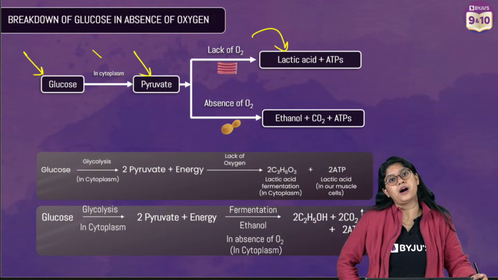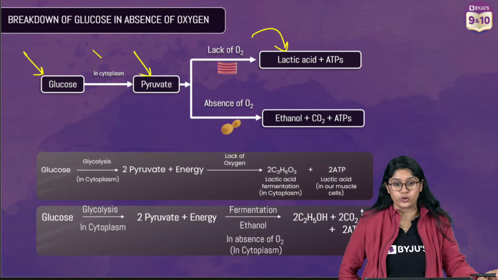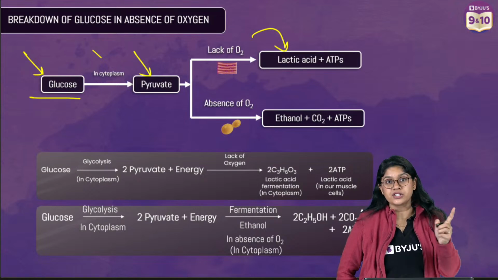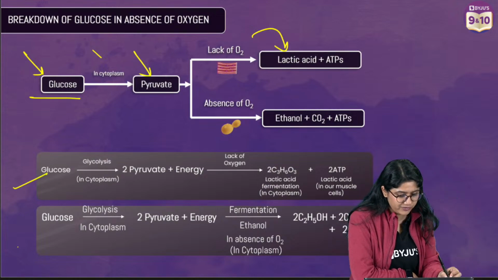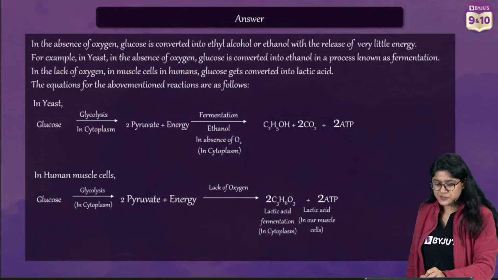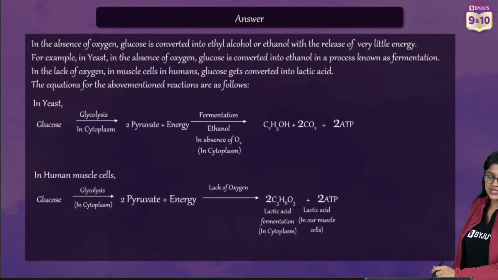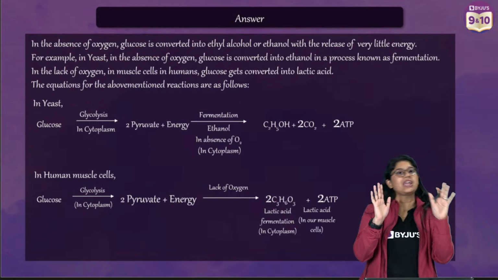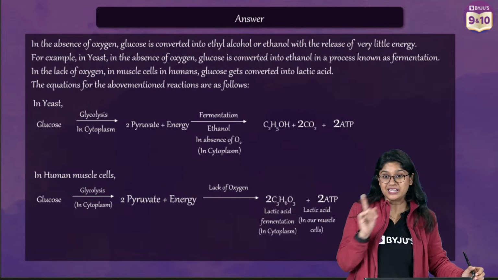Translocation is nothing but the movement of food in the plants, which occurs in both directions with the help of phloem. Sarika, pyruvate is a molecule that we get after the breakdown of glucose. So this is how you will write it. I'm not spending much time here because it's important. Take a screenshot of this, everyone. In your NCERT we have that beautiful page with the small chart. It's super important. Please go through it. Remember the reactions also.